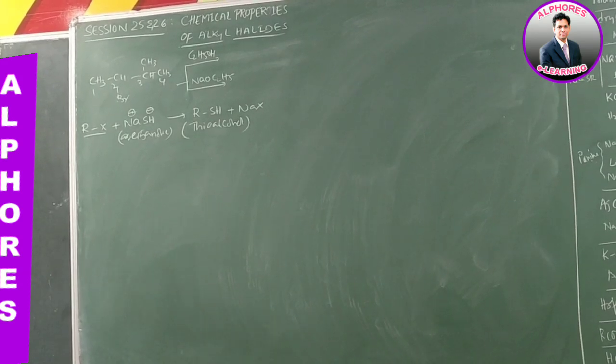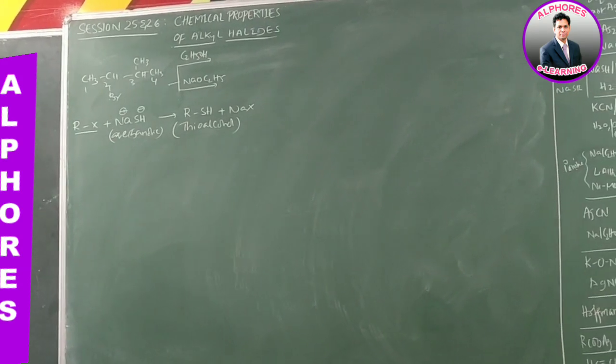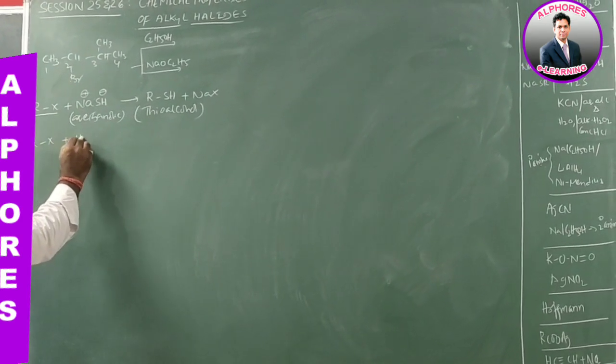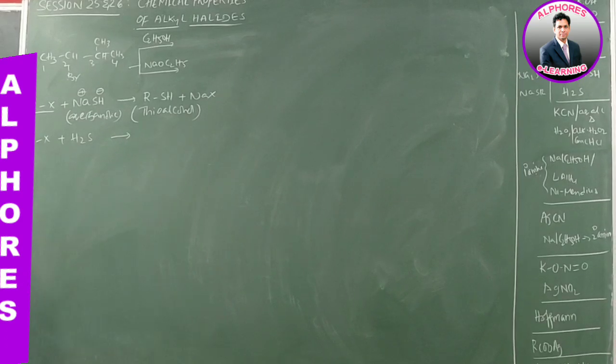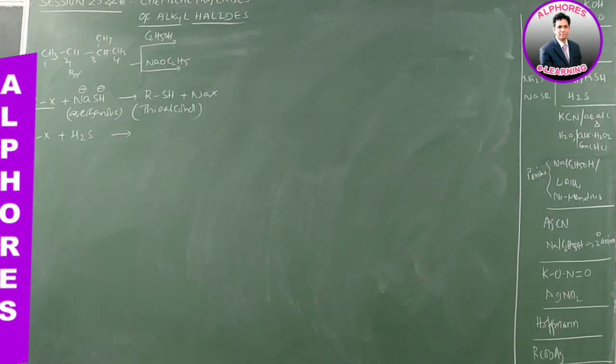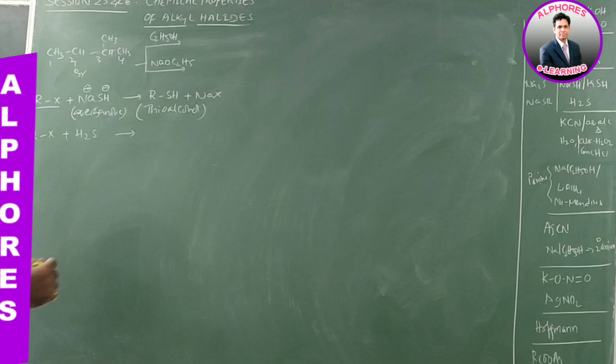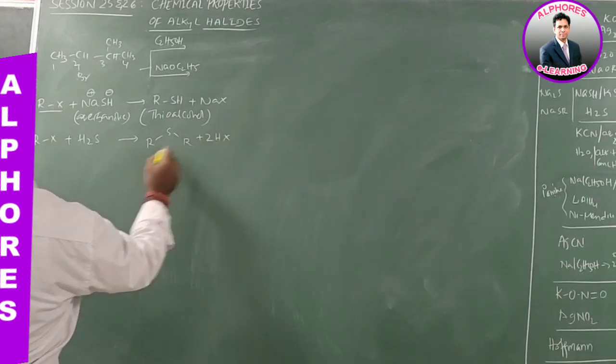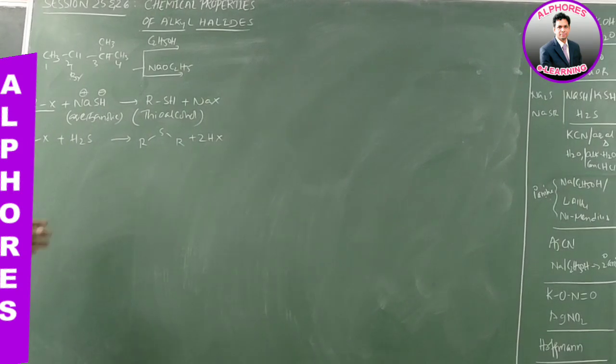Now, instead of NaSH, if we use H2S, hydrogen sulfide as solvent, in such a case we get thioethers. Two moles of alkyl halide upon reaction with H2S give RSR, thioethers, and 2HX.